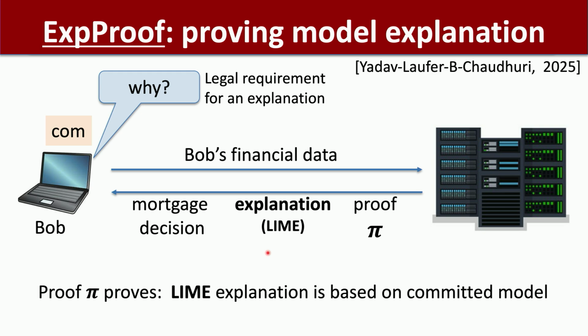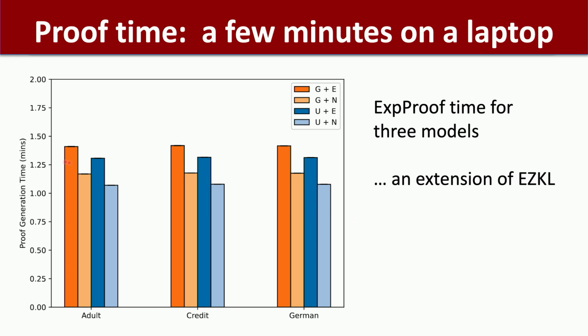Okay, so what we can do is generate a proof that the LIME algorithm ran correctly. Not only is the model the same model that's used for everyone, guaranteed to run correctly, but you're also guaranteed that the explanation you get back for why your application was accepted or rejected is consistent with the computed model. Again, this is all implemented. It takes about a minute and a half to generate these proofs. This was implemented as an extension of Ezekiel. So anyone who's using Ezekiel to generate ZKML proofs can now also generate proofs of explanation.